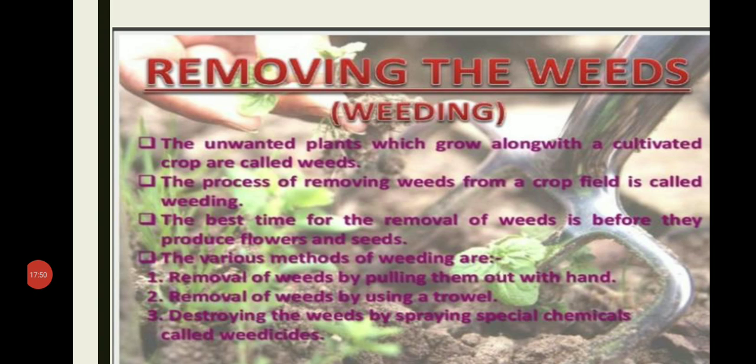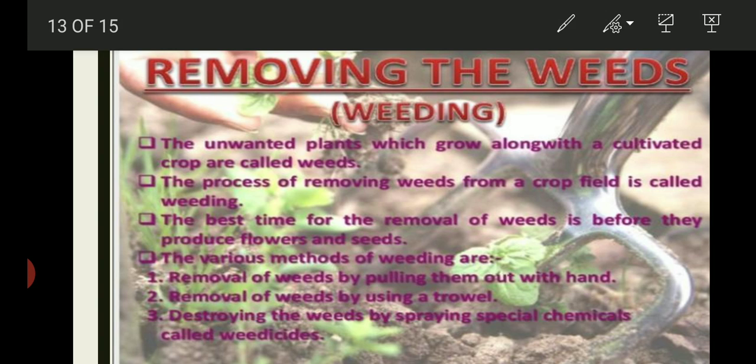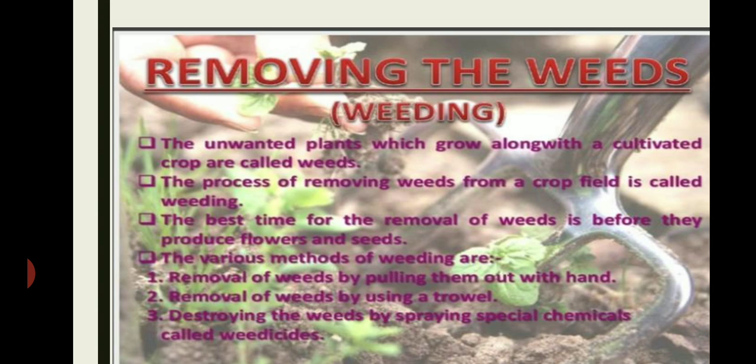Removing the weed is the next step. Weeds are the unwanted plants that grow along with the cultivated crops. The process of removing weeds is known as weeding, and they are removed manually, or they are also removed by using certain chemicals.